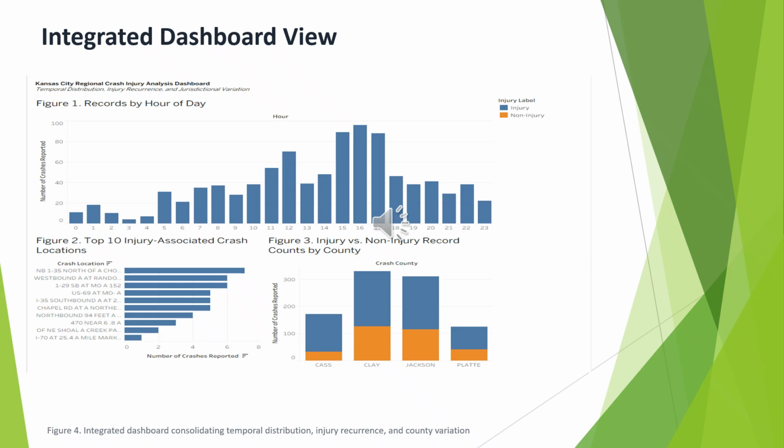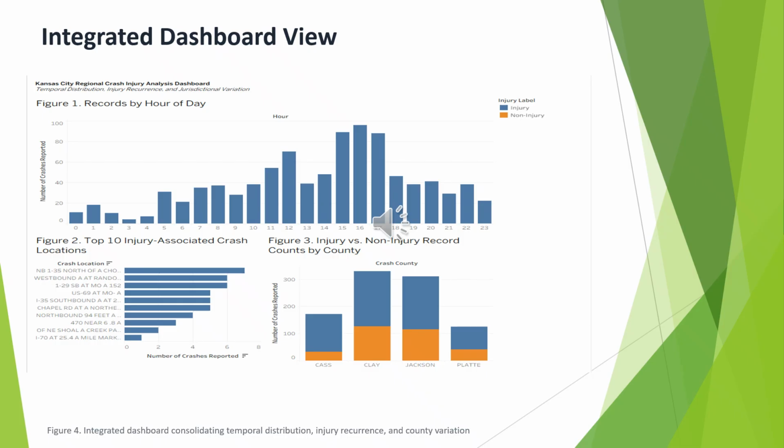We took our figures and consolidated them into a Tableau dashboard to view it through 3 analytical lenses in a single interface that you'd be able to use if you're briefing higher levels. So the intent was for the dashboard to speak for itself. We went with what we've briefed here: the records of the day, the crash locations, then the injury records broken down by county. So we were able to show when crashes were clustering, our injury associated corridors, our repeat offenders, as far as locations, not people, and then how the records distributed across the counties.